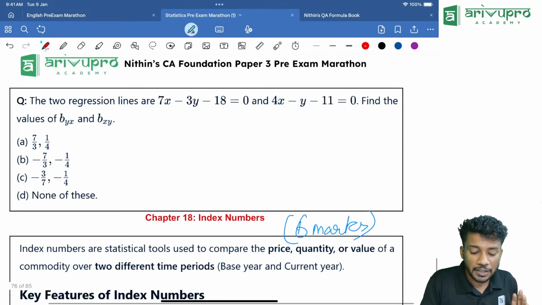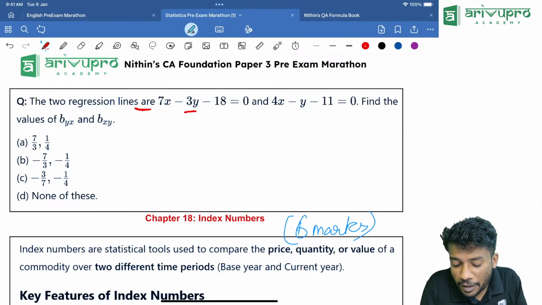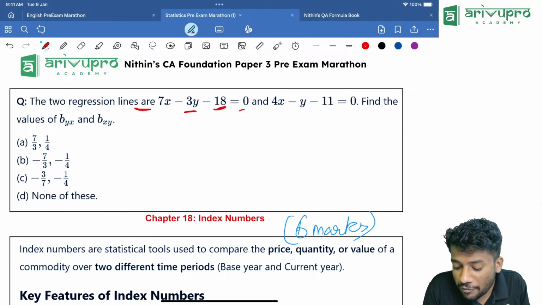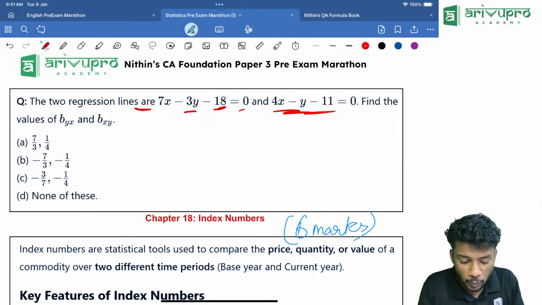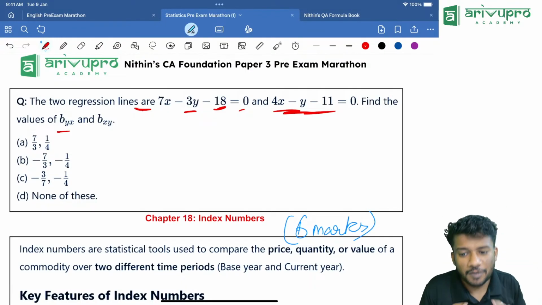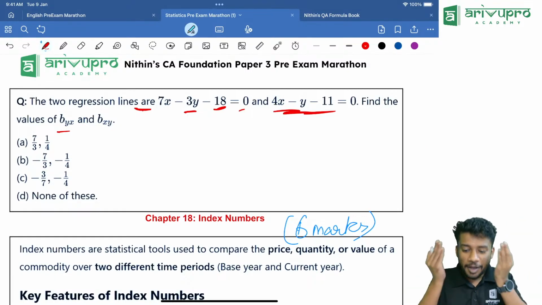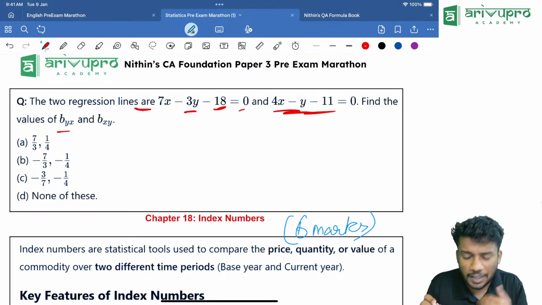Now similarly, two regression lines are 7x minus 3y minus 18 is equal to 0 and 4x minus y minus 11 is equal to 0. Find byx and bxy. Two methods you can opt. First one is option hitting, but we cannot always conclude using option hitting. So we will go with our normal method.